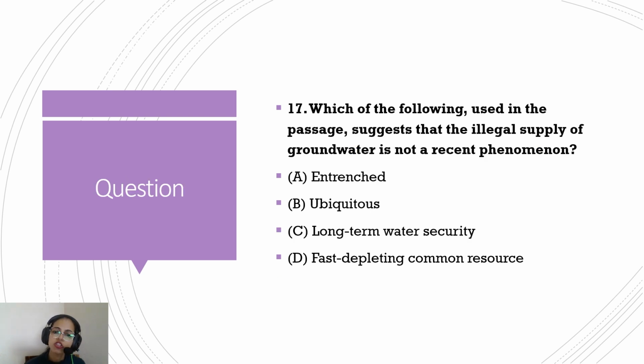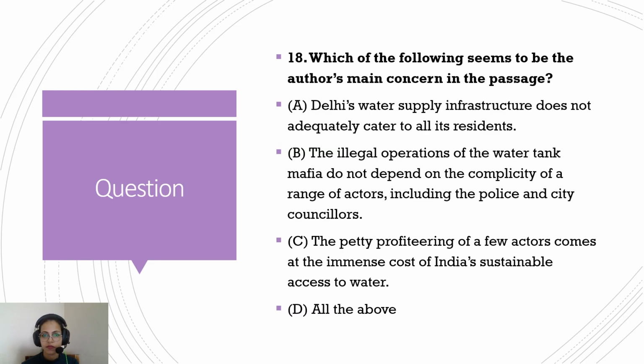Which of the following words used in the passage suggests that the illegal supply of groundwater is not a recent phenomenon? So we've already done this. Option A, entrenched, which means deep rooted. Which of the following seems to be the author's main concern in the passage? A. Delhi's water supply infrastructure does not adequately cater to all its residents. Okay, this is a concern, but this is not the main concern of the passage.